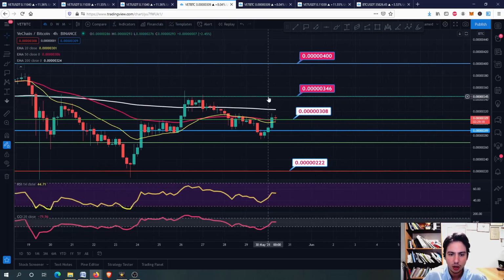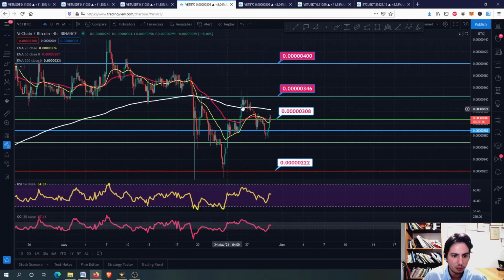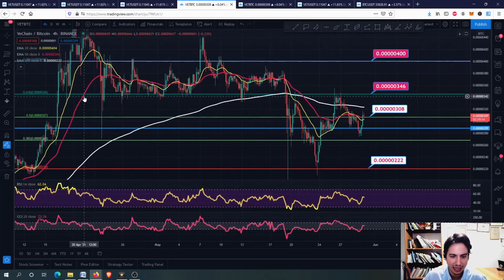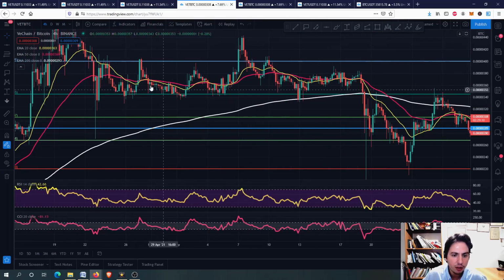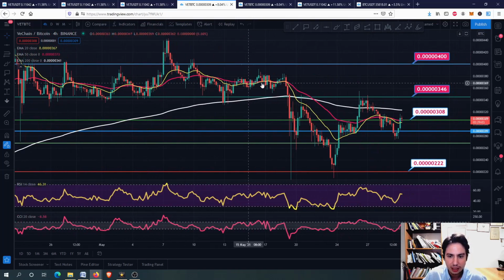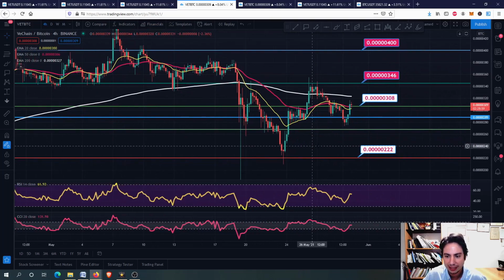If we can make that, then the 0.5 zeros, 346 is inevitable. The 0.618 Fibonacci golden ratio, this resistance line right here, you can see how important this resistance line is, guys. So many times we fell down into this support level and then found our way back up, then we crashed down from this support level, and eventually we crashed all the way down to the 0.50 222.